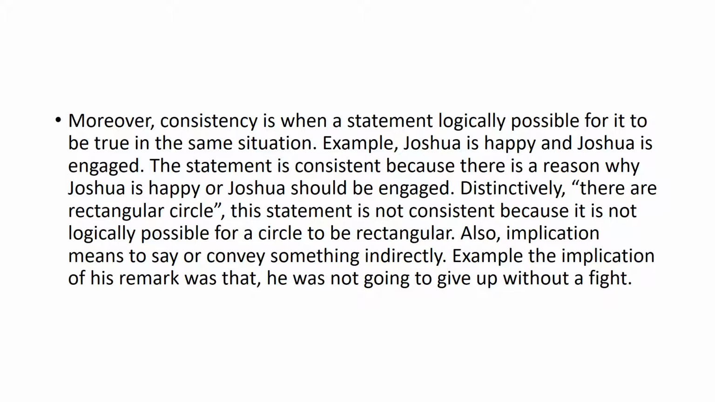Example, Joshua is happy and Joshua is engaged. The statement is consistent because there is a reason why Joshua is happy or should be engaged. Distinctively, there are rectangular circles. This statement is not consistent because it's not logically possible for a circle to be rectangular.